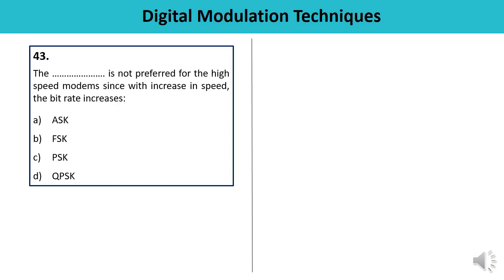Question number 43. The, pick the option, is not perfect for high speed modems since with increase in speed the bit rate increases. So the answer is FSK. FSK is not preferred for high speed modems because whenever there is an increase in speed, bit rate will also increase. This is the correct answer.